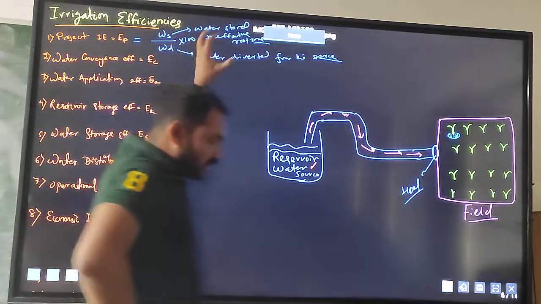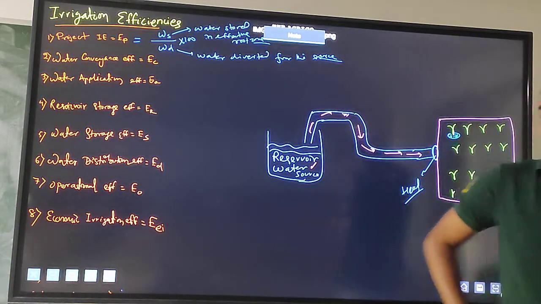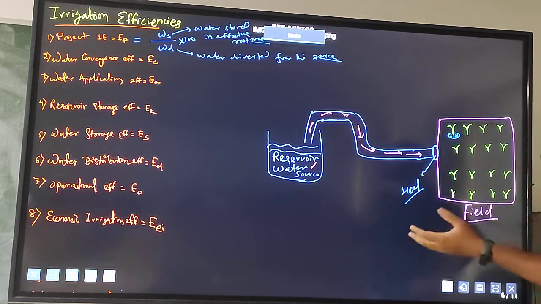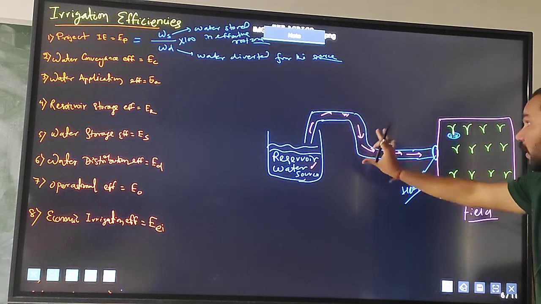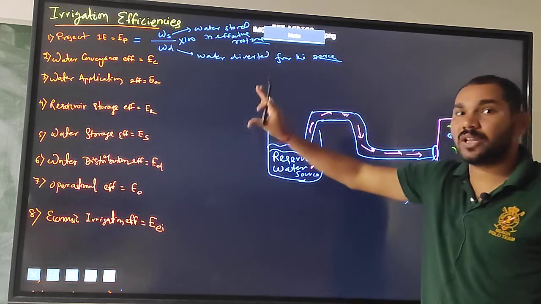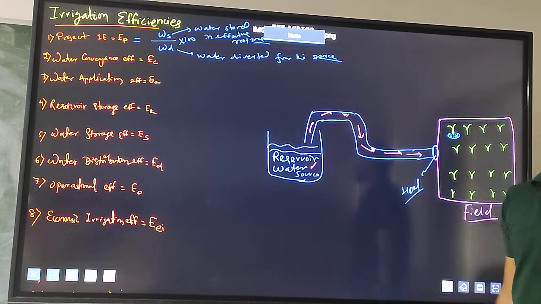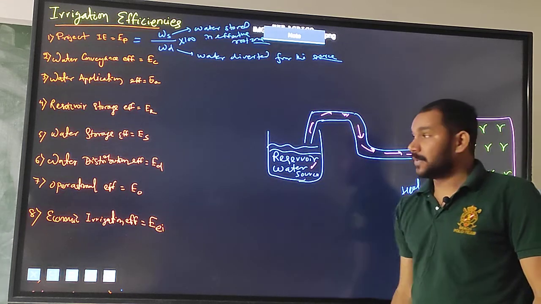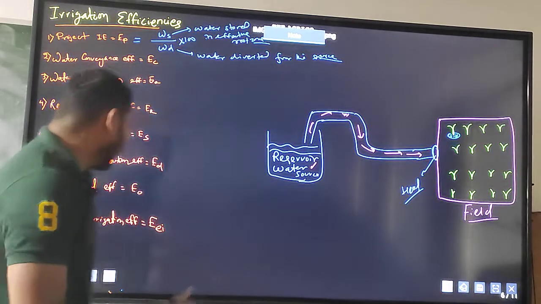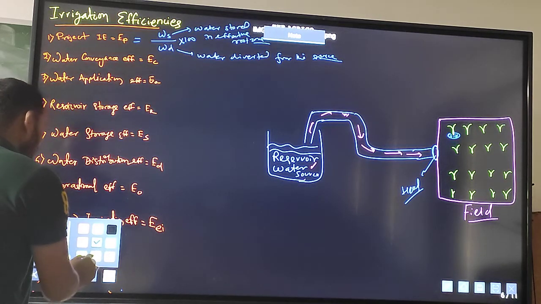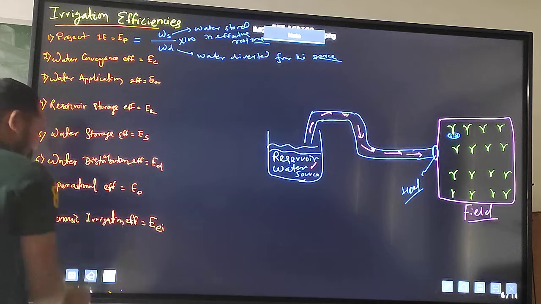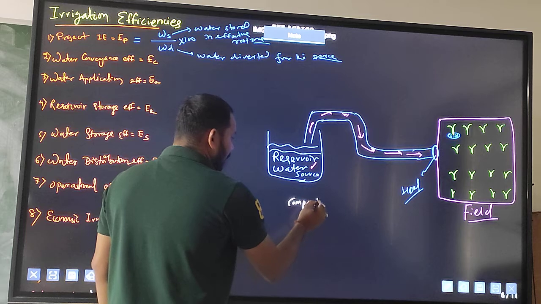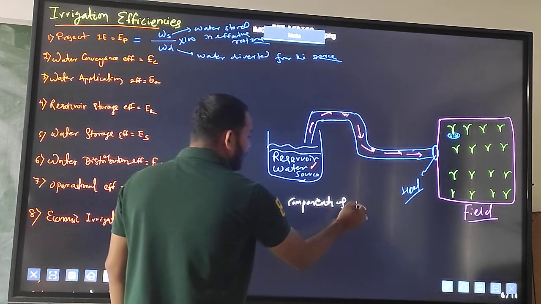If the project irrigation efficiency is high, then it will be more beneficial. If the project irrigation efficiency is less, then whatever the components are, there are different components of the project irrigation efficiency which will directly affect the final efficiency. So let us see what the components of project irrigation efficiency are.